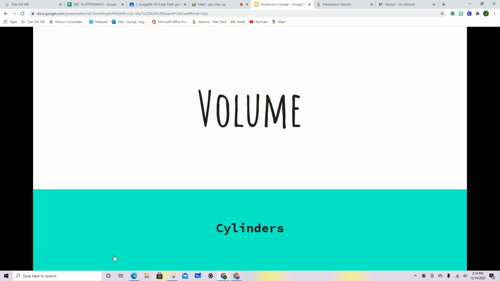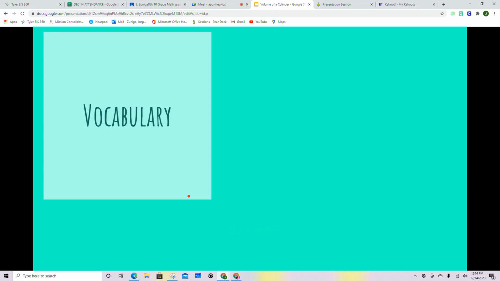Hey guys, today we're going to be covering volume of cylinders. Last week we covered surface area of cylinders, so please don't confuse last week's formula with today's formula because it will be different. So the vocabulary that we need to know, here we have a circle with a line that